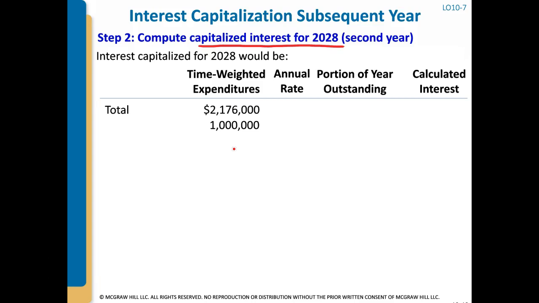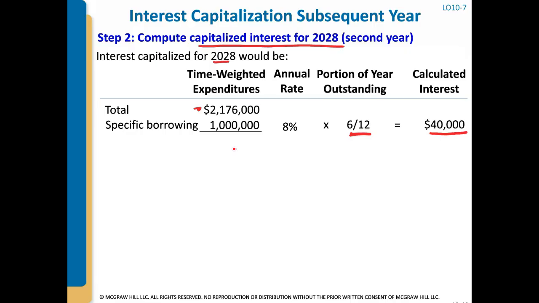Okay, so our total expenditures is 2.176. And we know that we borrowed $1 million. We had a $1 million construction loan specifically for the construction at 8%. And the loan, remember, this is for 2028. So the building was completed on June 30th. So the portion of the year that this loan was outstanding was only for 6 months. So that calculated interest is $40,000.